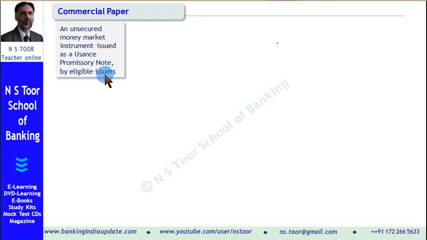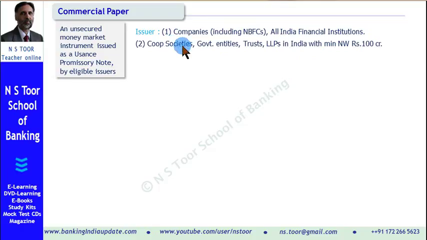Let us see who is eligible to issue. There are two categories of eligible entities. First category is the companies including non-bank finance companies and all India financial institutions. The other category is the cooperative societies, government entities, trusts, limited liability partnerships, those having existence in India, and they must have a minimum net worth of rupees 100 crore. This minimum net worth condition is applicable in case of this second group only and not on the first group.